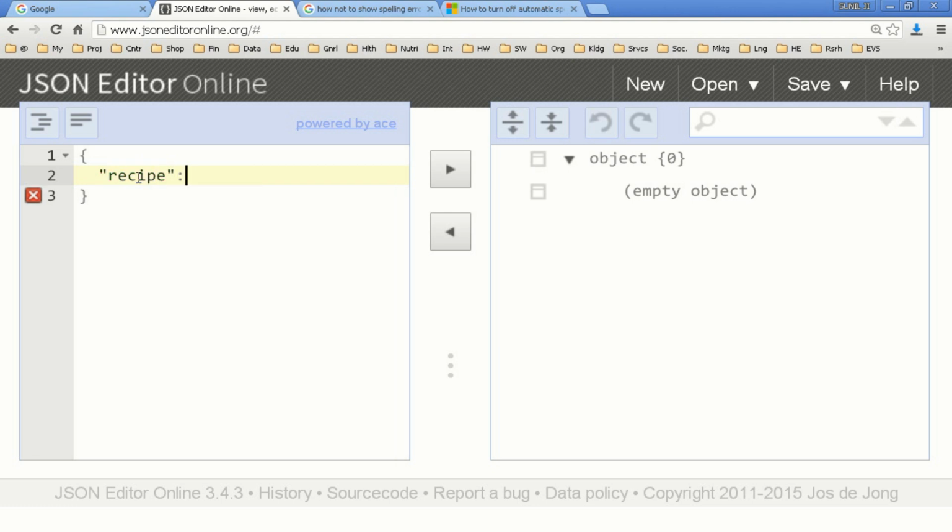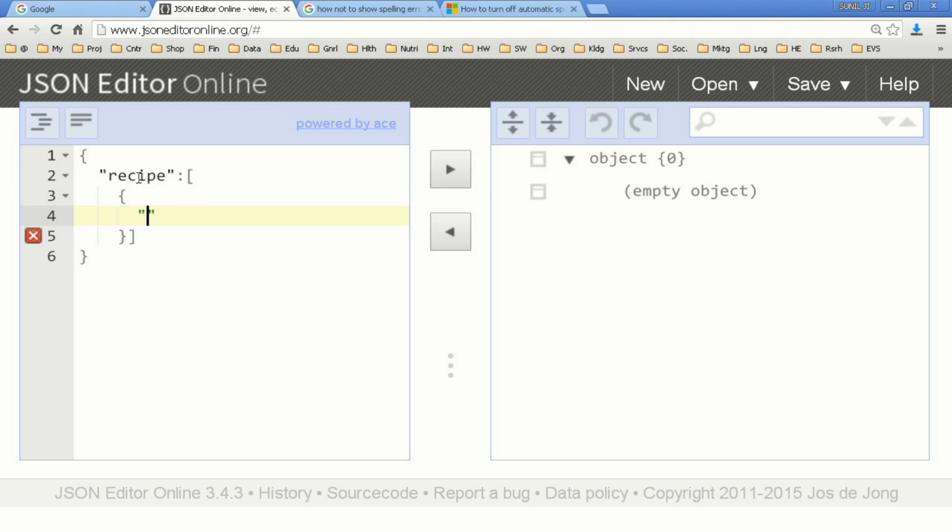And since I intend to put more than one recipe, for the value I'll create a list of values. So I'll use an array. I'll put up an array like square bracket. Okay, and within a square bracket, I'll put a few items as name value pairs. Every name value pair has to be within curly braces. So I'll put up a curly brace like this, and then I'll start using name value pairs.